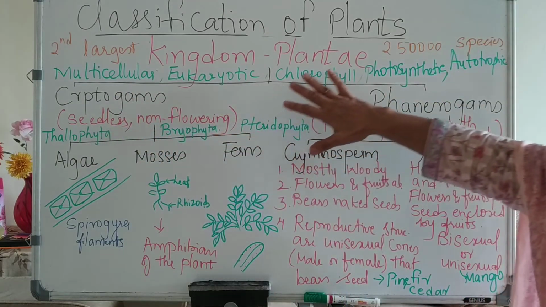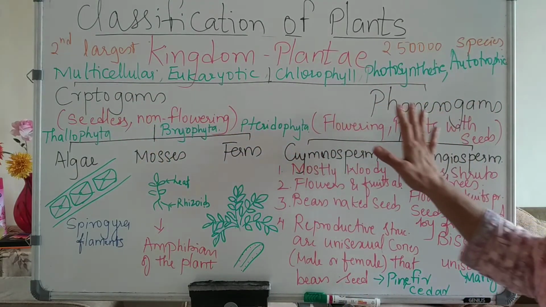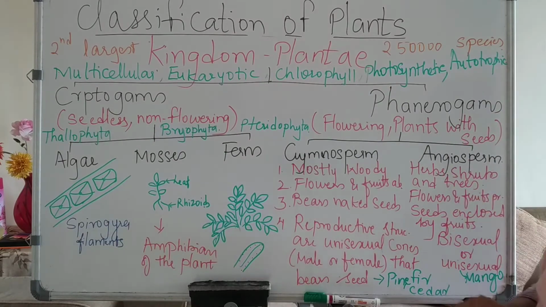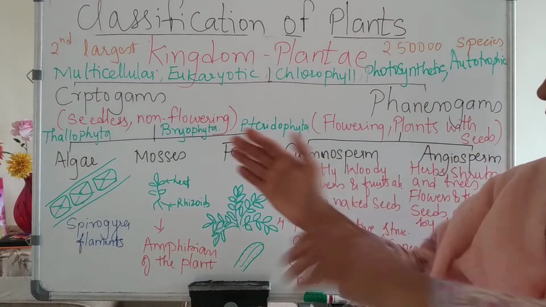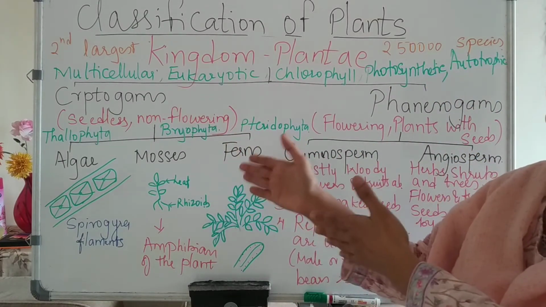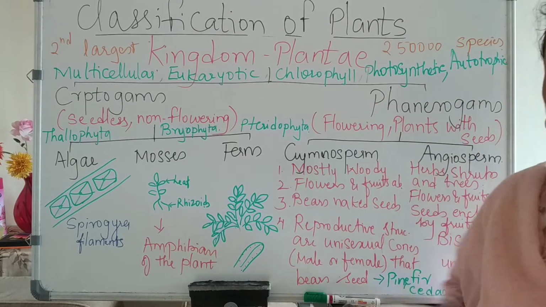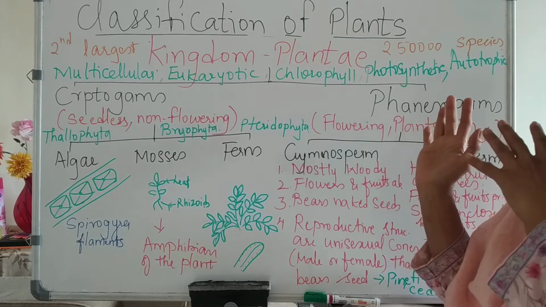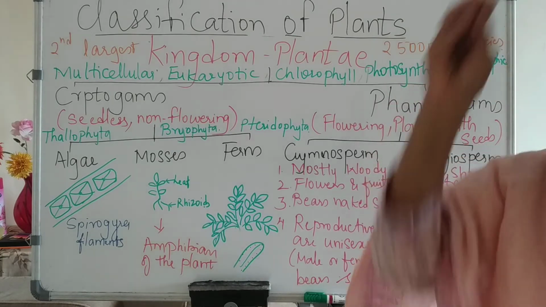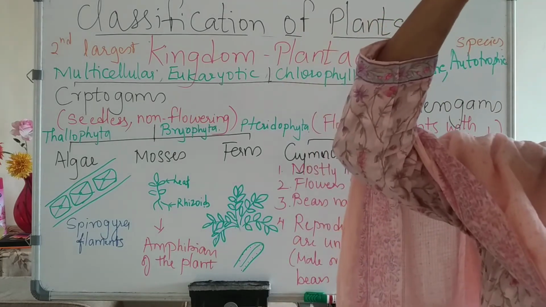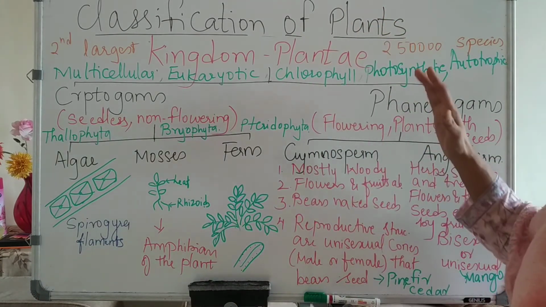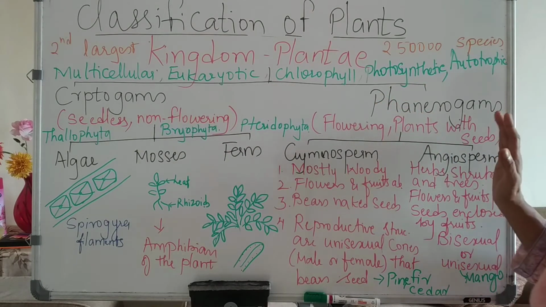So now we go to the more developed phanerogams, flowering plants. They are with the seeds. Now here they don't have seeds. Fern has got only spores, small dot-like structures. But here they will have seeds. Seeds which will germinate and grow into a new plant. So here phanerogams, flowering plants with seed.